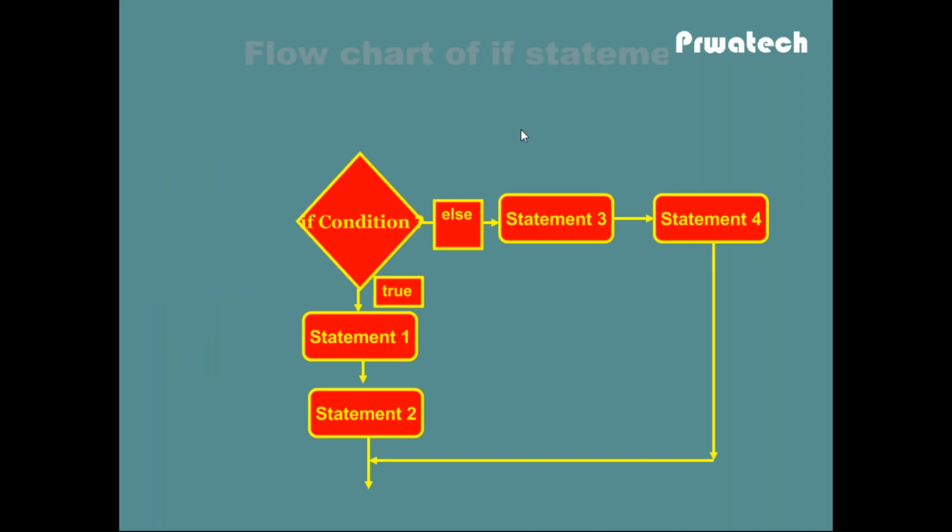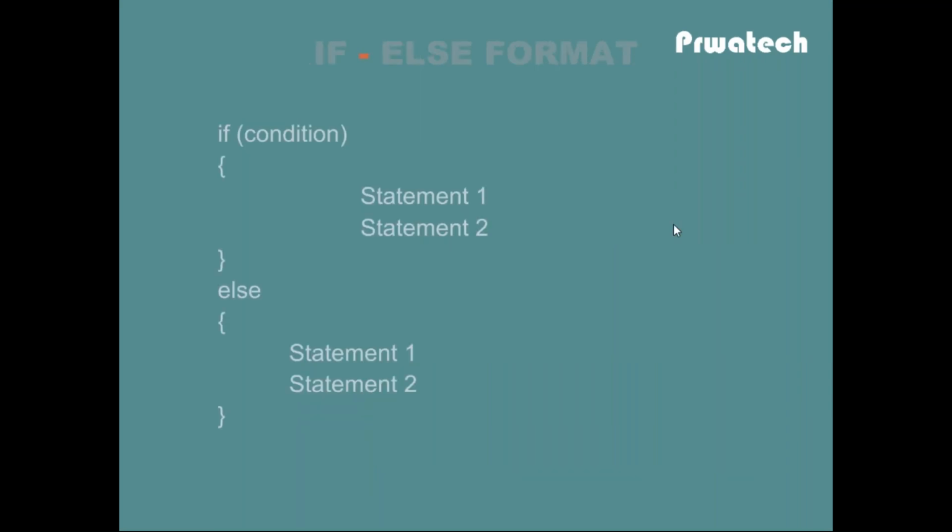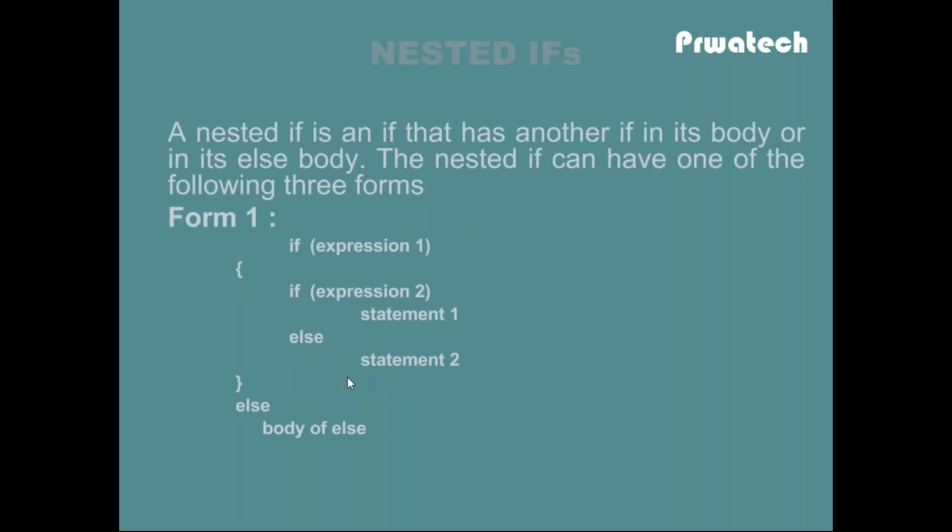So the flow chart of an if statement is: if the condition is true, then statement 1 and statement 2 will be executed. If the condition is false, then statement 3 and statement 4 will be executed. So the syntax of the if else format is: if condition, statement 1 and statement 2 will be executed, otherwise statement 3 and statement 4 will be executed. So I explained the simple if statement, then the if else block.